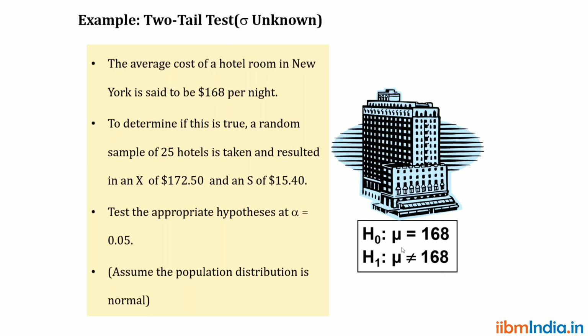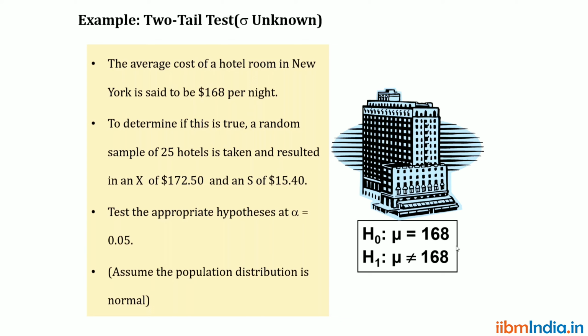H naught is mu equal to 168, the population mean, whereas the alternative hypothesis is mu is not equal to 168. Is it two tail or one tail? This is a two tail test because the equal sign is there in the null hypothesis.